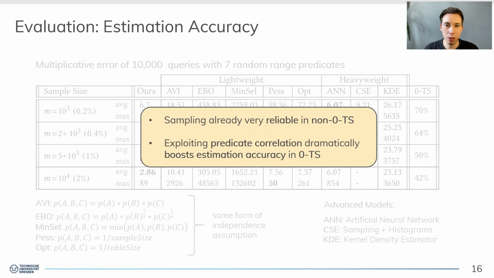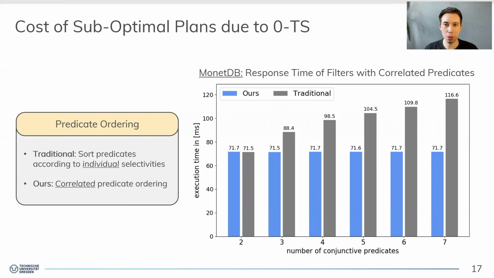The last thing I would like to address is the cost of suboptimal plans due to the zero tuple situation. In this experiment, we use several queries with 2 to 7 predicates in a conjunction, which entail a different degree of correlation, and of course all queries lead to the zero tuple situation. As a standard approach, we simply sort the individual predicates according to their single selectivities. Our model, on the other hand, allows for a more sophisticated predicate ordering, which respects the predicate correlation.